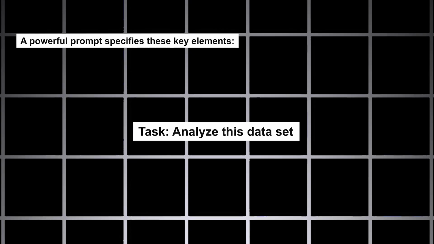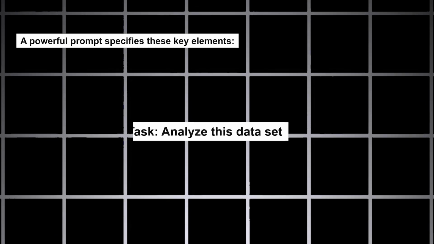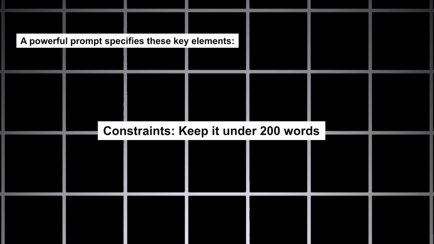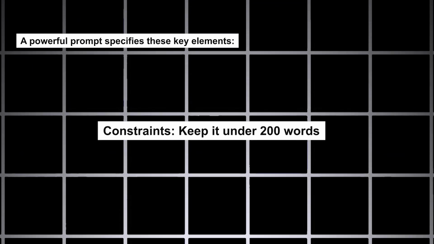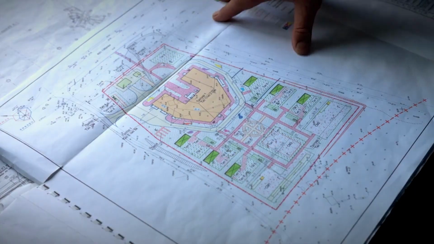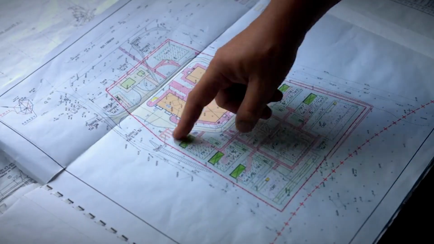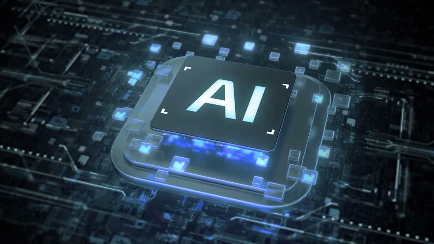Task: the specific single objective. Analyze this dataset. Draft 3 email subject lines. Format: how should it look? Present as a markdown table. Output as a JSON object. Constraints: set boundaries. Keep it under 200 words, avoid jargon. Focus on benefits, not features. See the difference? When you provide the full blueprint, the AI understands what you actually envision. There's no more guesswork.